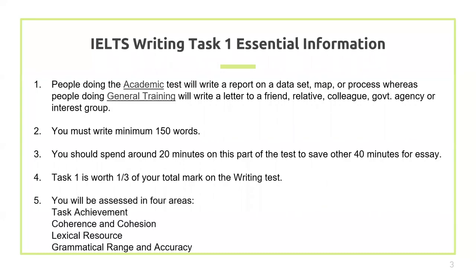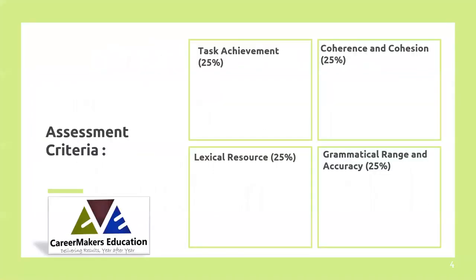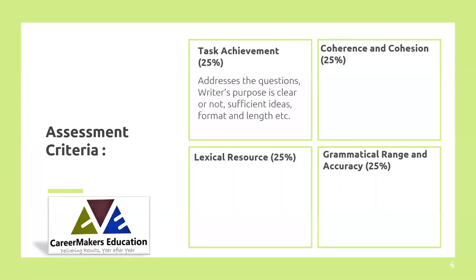And these are the marking criteria: task achievement, coherence and cohesion, lexical resource, grammatical range and accuracy. I have taken it earlier as well, so I'm just briefing it quickly. Task achievement is whether you have addressed what they are asking for.